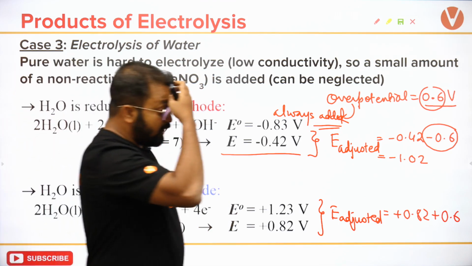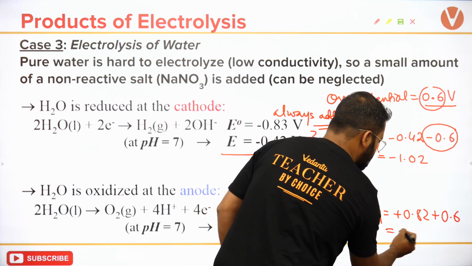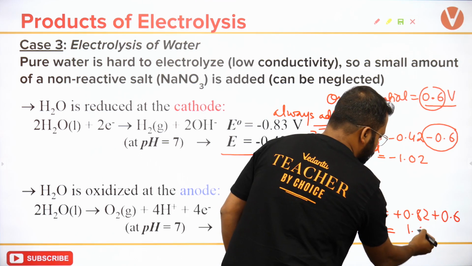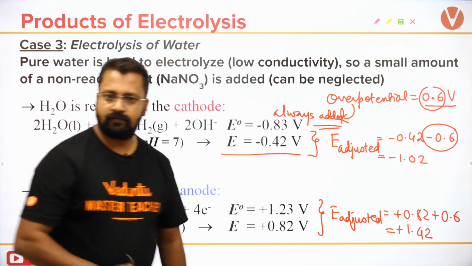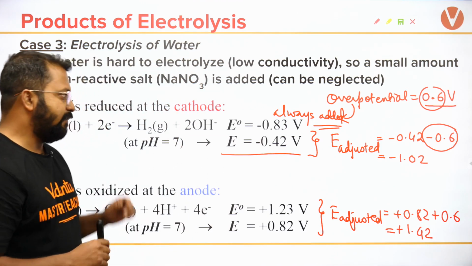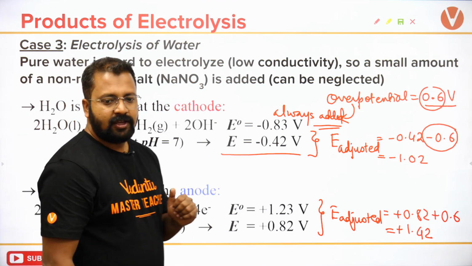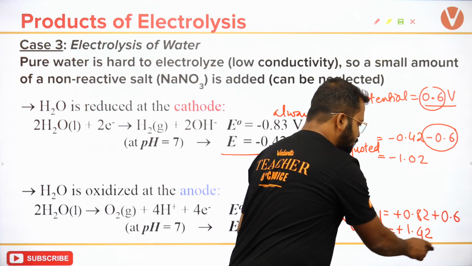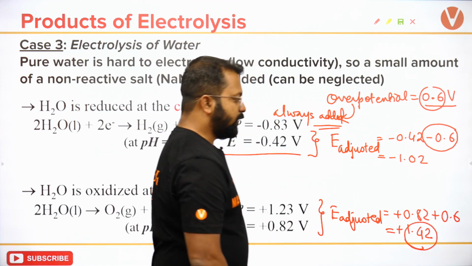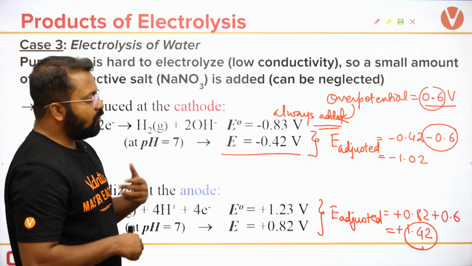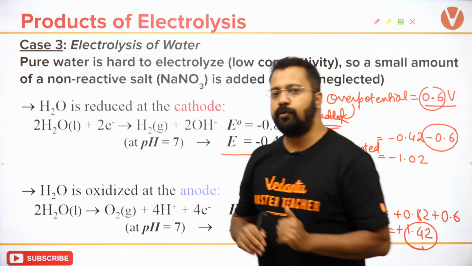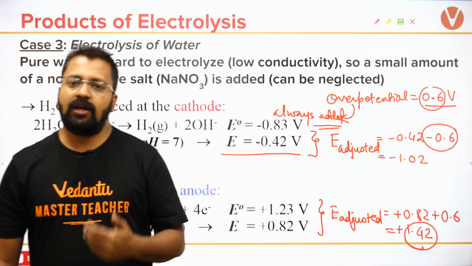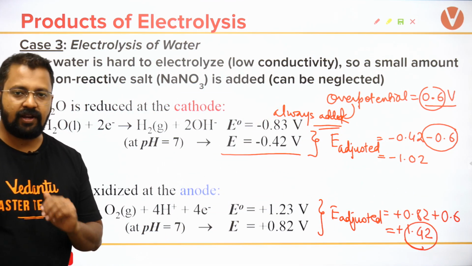Clear? So if I always add this, I will get 1.42. Clear? I will always add this. So this is the adjusted potential that I need for the reaction to become favorable.